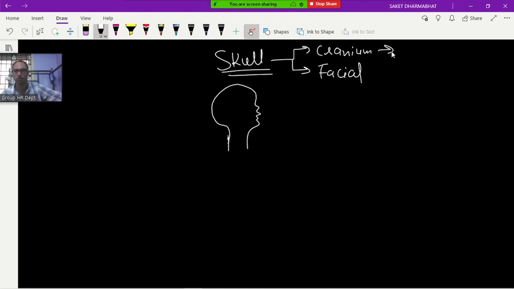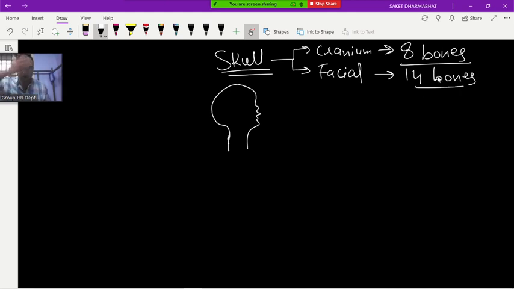Cranium consists of how many bones? 8 bones. In the next class I will show the full diagram. This class just write this down, because we have less time. Facial has how many bones? 14 bones. The front side of your face is facial. This upper side is cranium. The cranium is also called the brain box.